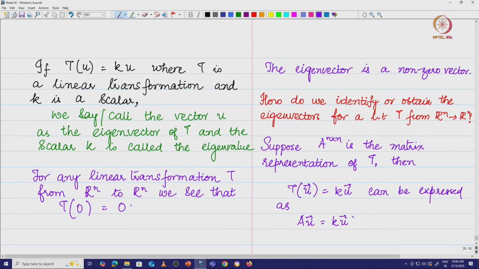So, this is what we are trying to look at. Now, what does this mean? This simply means the following: I have Au is equal to Ku, where K is a scalar. I want to get a matrix equivalent on the right hand side.